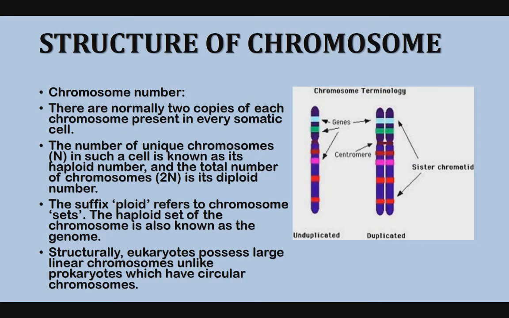Coming to chromosome structure, here chromosome number. There are normally 2 copies of each chromosome present in every somatic cell. The number of unique chromosomes in such a cell is known as its haploid number, and the total number of chromosomes is its diploid number. The suffix ploid refers to chromosome sets. The haploid set of chromosomes is also known as the genome. Structurally, eukaryotes possess large linear chromosomes, unlike prokaryotes which have circular chromosomes.